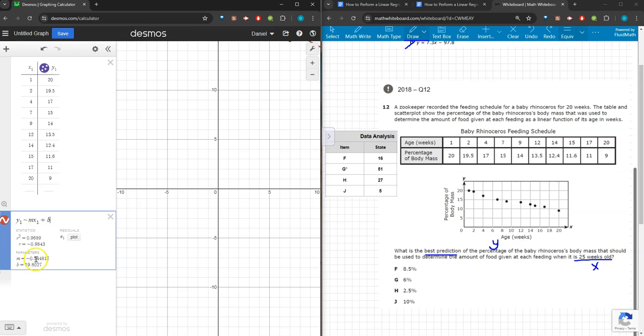And so down below I can read that my slope-intercept equation will be approximately y equals negative 0.54, which is what I'm going to round that to, x, and then plus b, which is approximately 19.8.